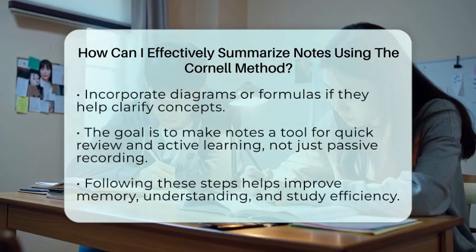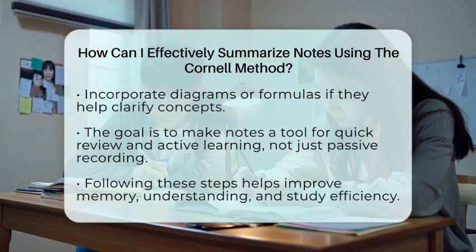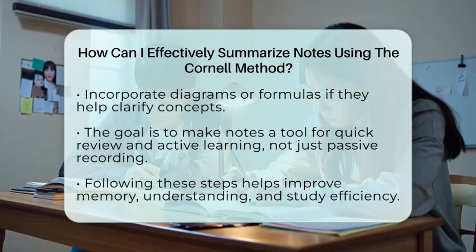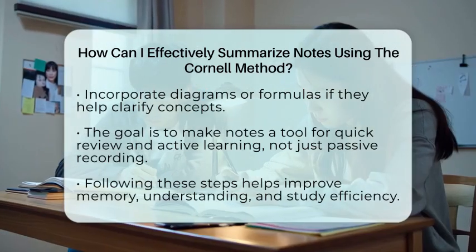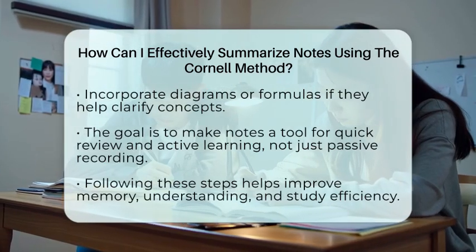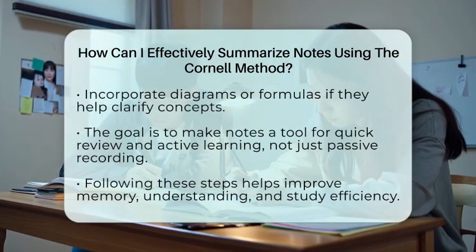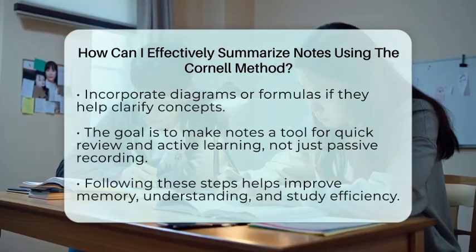The Cornell method makes your notes more organized, helps you think about what you've learned, and saves time when studying later. It's all about turning passive note-taking into active learning. By following these steps, you create a system that helps you remember more and study smarter. It's a simple trick that can make a big difference in how you learn and review your material.